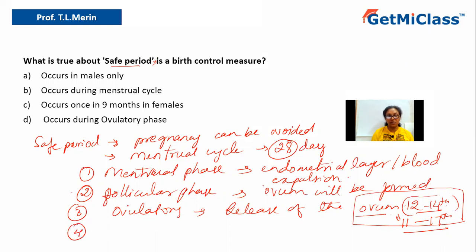Then the fourth one is called the luteal phase, where the Graafian follicles, after they rupture and release the ovum, form the corpus luteum. So these are the 4 phases.